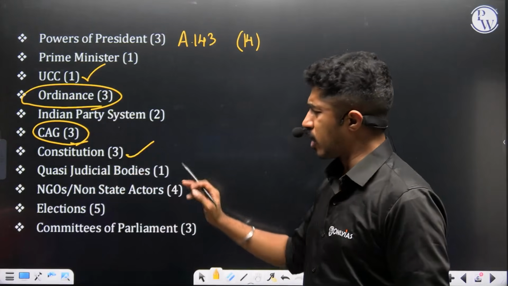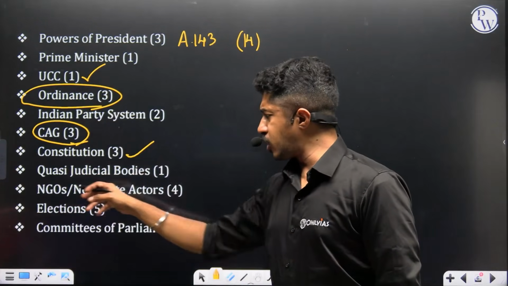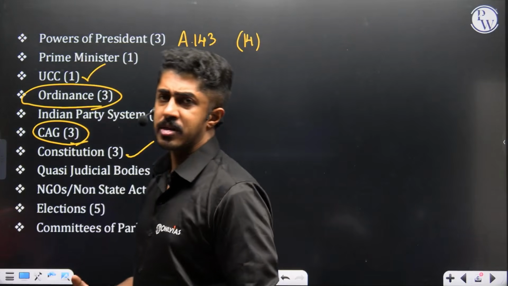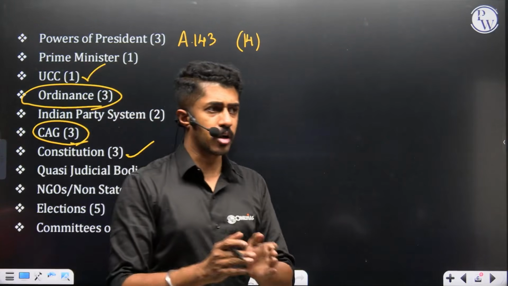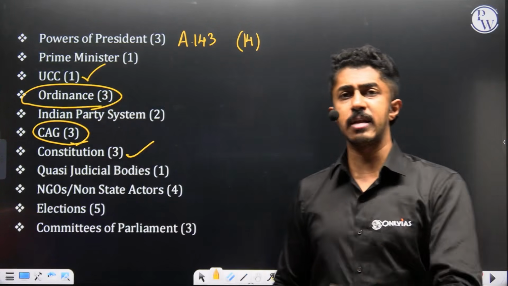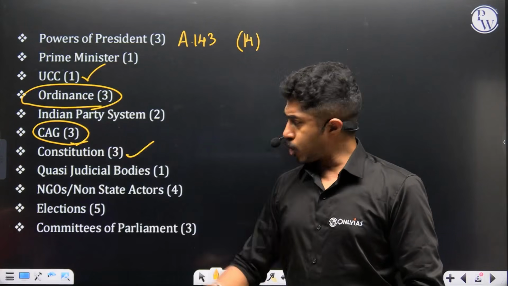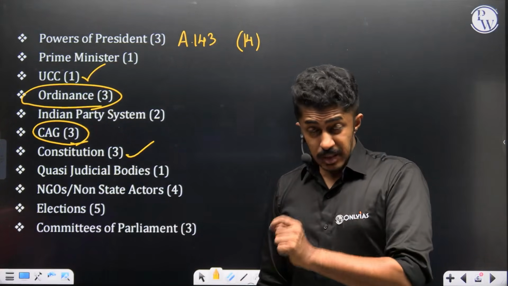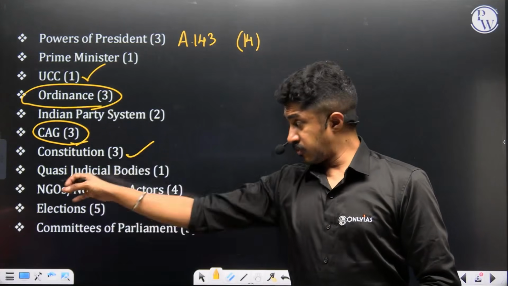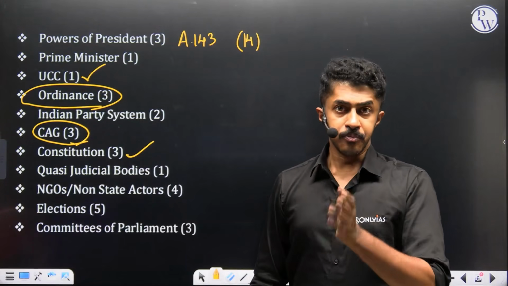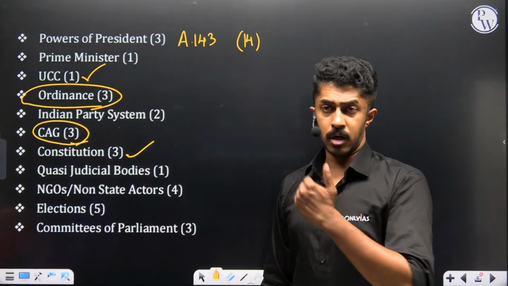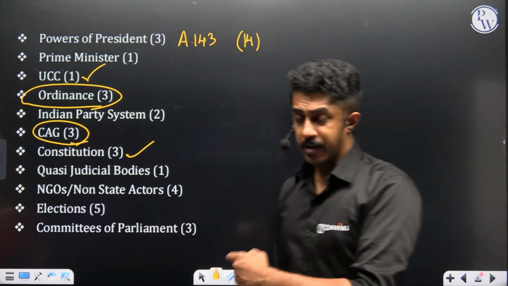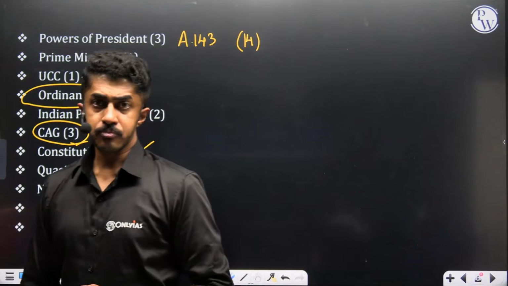Quasi-judicial bodies, you have only one question. NGOs or non-state actors, you have 4. That is, non-state actors or NGOs means those other organizations which are not part of the government but which actually help in delivering governance. So you had questions on charitable trusts last year. This year also you need to find out which organizations help the country in governance, etc. What is the advantage? So find out the examples for it.